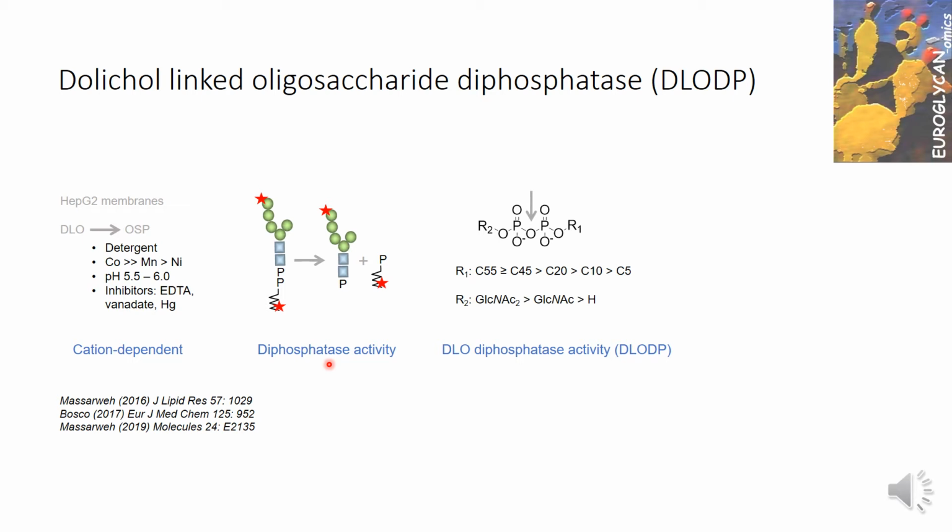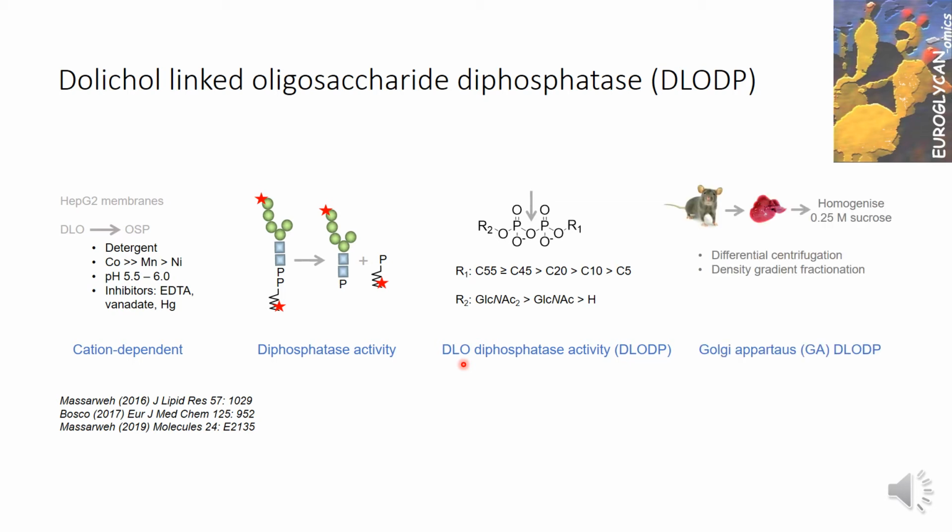Then we synthesized a series of competitors or inhibitors with differing hydrophobic chains and hydrophilic head groups such as N-acetylglucosamine or chitobiose. The data indicated that the activity prefers hydrophobic diesters. So we call this activity DLO diphosphatase activity.